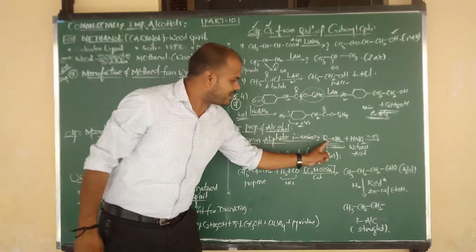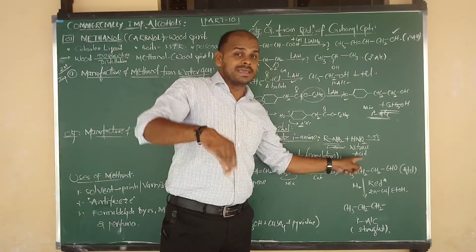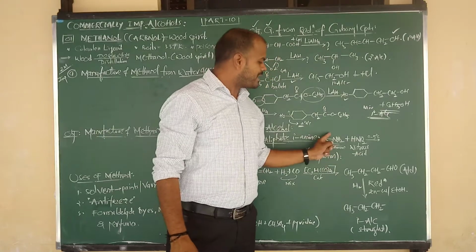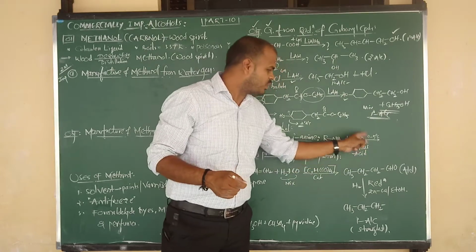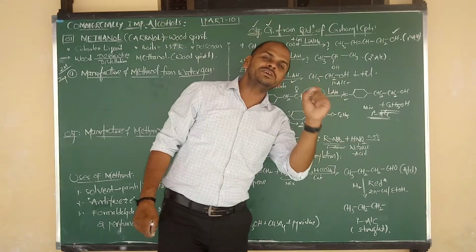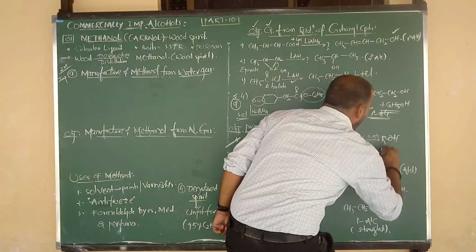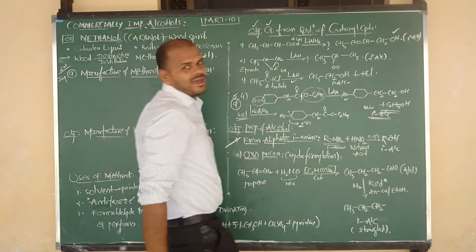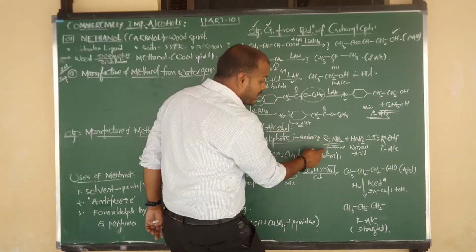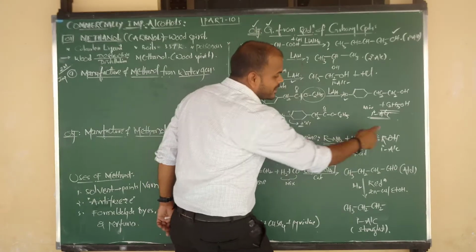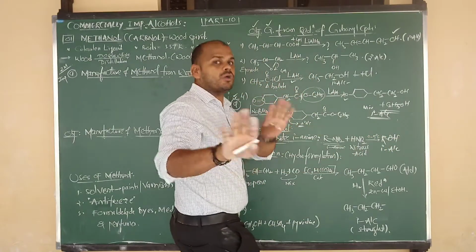RNH2, aliphatic primary amine, on reaction with nitrous acid. I am not saying nitric, nitrous, HNO2. This reaction takes place at 0 to 5 degrees Celsius, and here we are getting the product alcohol, ROH. Here also we are getting primary alcohol. Here I am not taking a benzene ring, only the R group, methyl, ethyl, like that. So methylamine gives methyl alcohol and ethylamine gives ethyl alcohol. Examples are given in the notes also.